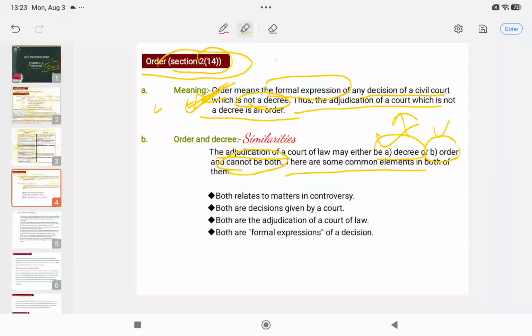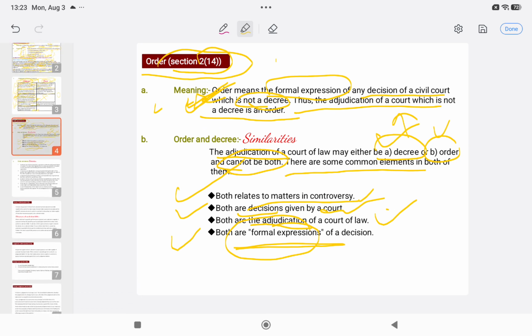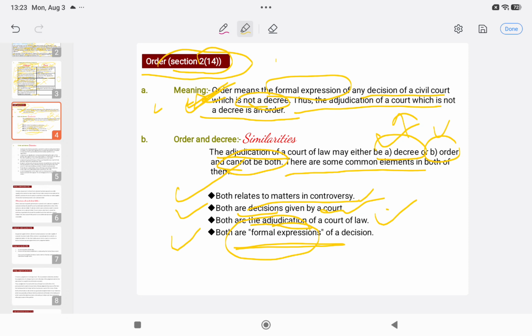There are some common elements. What are those? Both relate to the matter in controversy, of course. Both are decisions, adjudications given by the court. Adjudication of a court of law, right? And both of these are the formal expression of the decision. The court is expressing formally what the court has decided in the order and the decree.